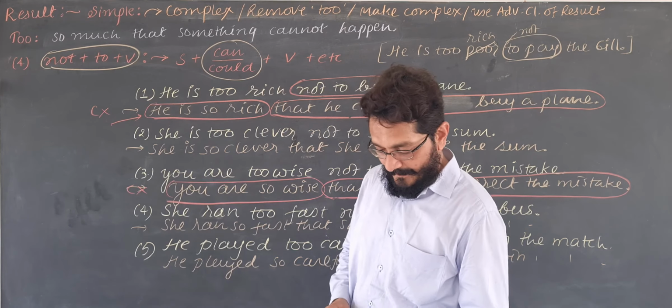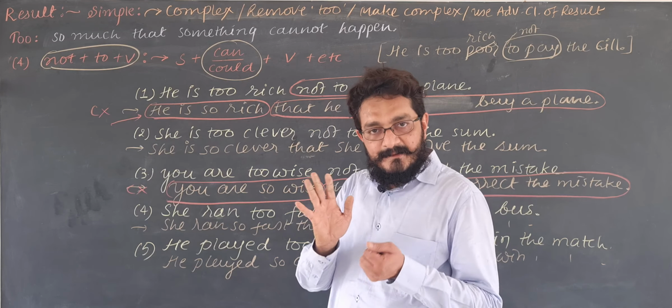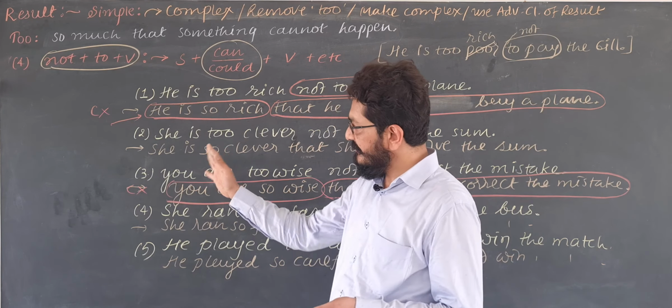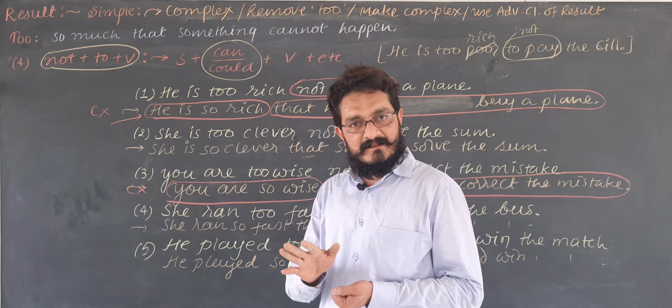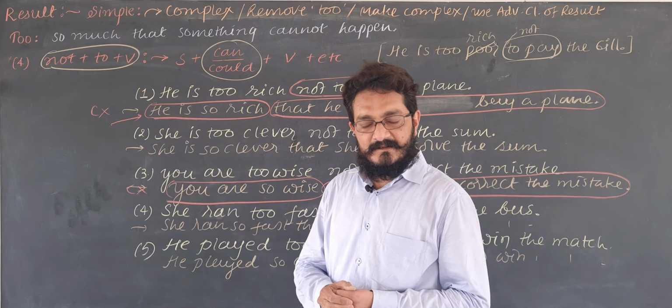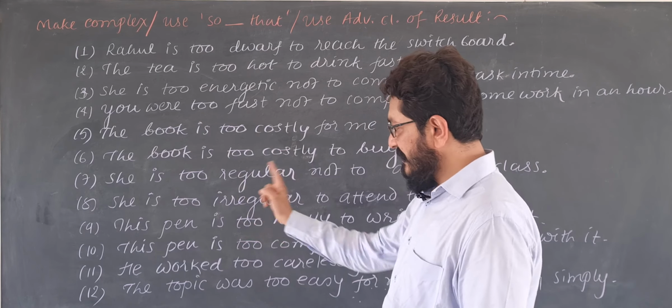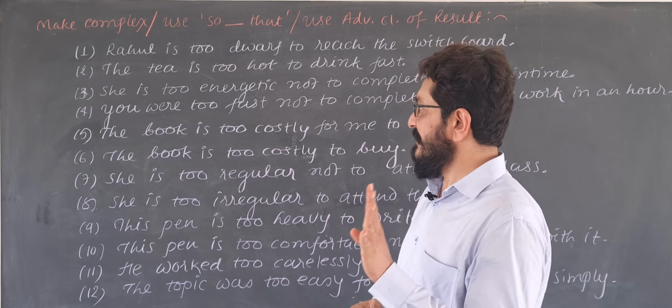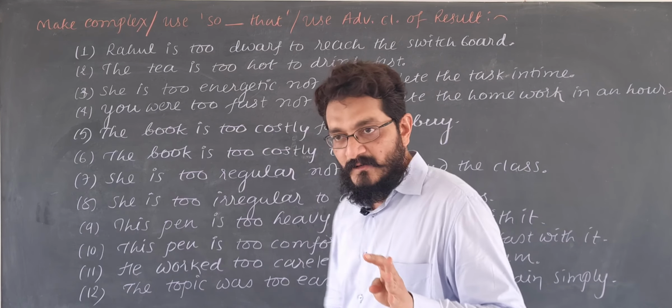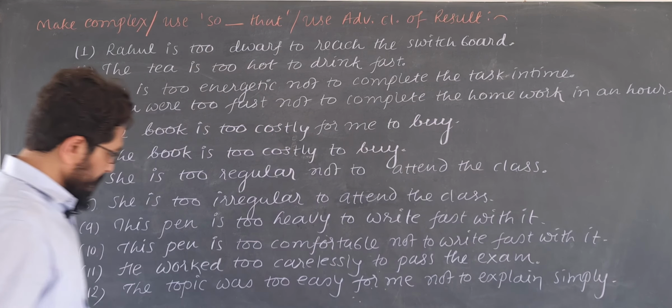Now I will give you some exercise, some 10 sentences. Write the answers and send it to my phone number. Thank you. See, now there are 12 sentences and all the 4 methods have been used. I go aside, take the screenshot.